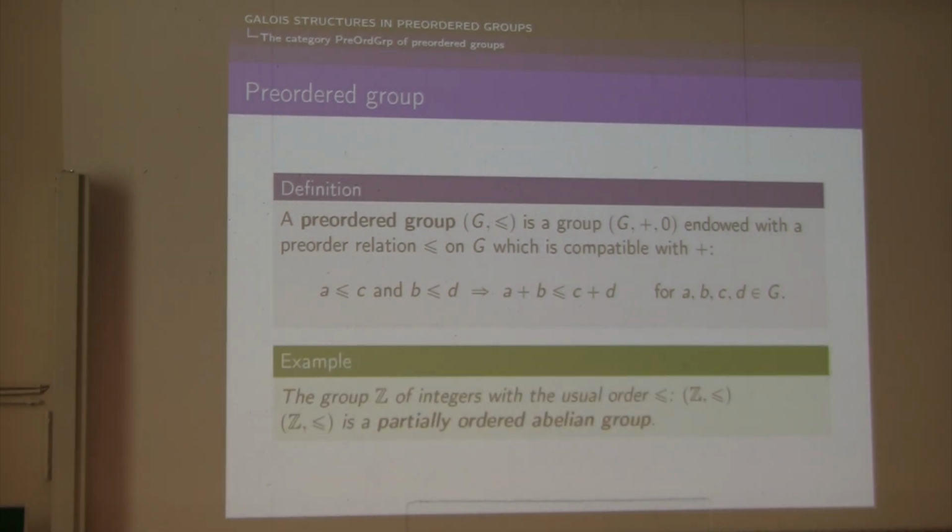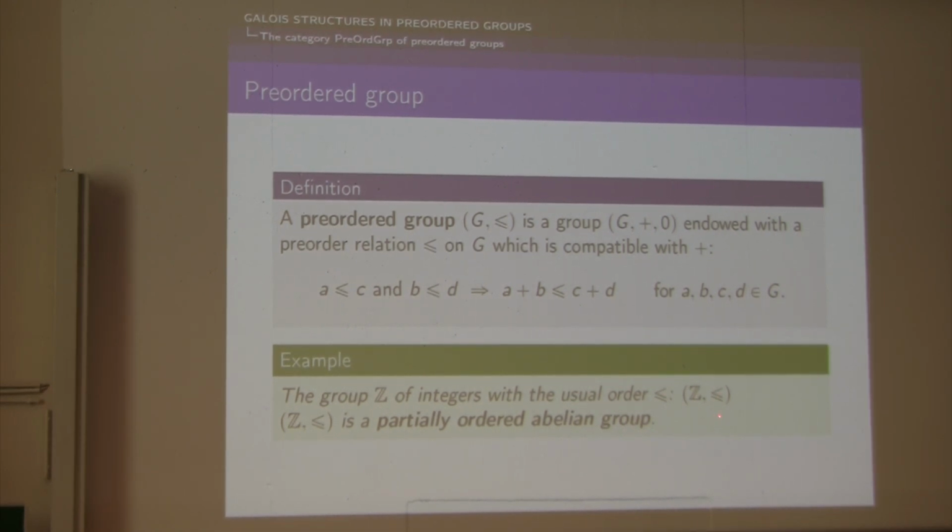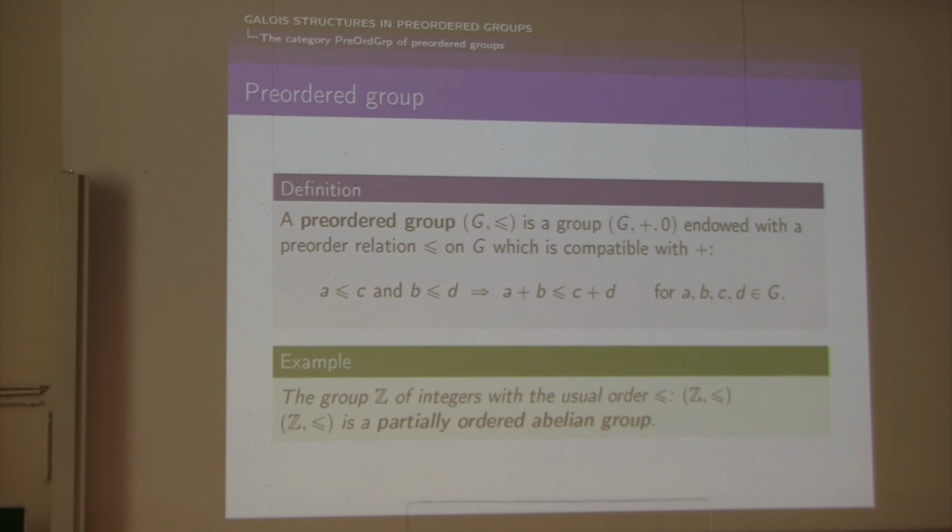The prototypical example of a preordered group is the group of integers with the usual order. This preordered group is a bit special for two reasons. The first reason is that the group of integers is abelian, and the second is that the preorder is here a partial order, because it is antisymmetric. So we say that this preordered group is a partially ordered abelian group. In this presentation, both partially ordered groups and preordered abelian groups will play an important role.